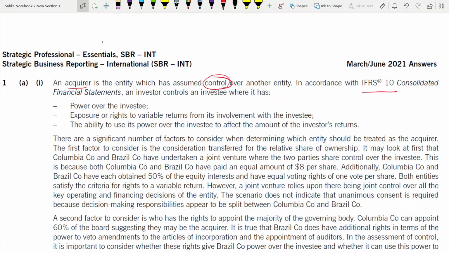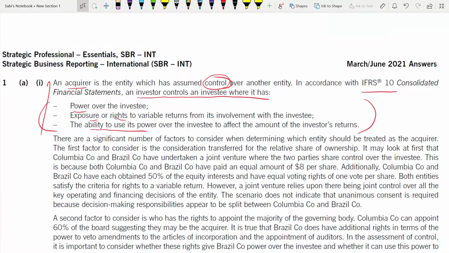Then, in accordance with IFRS 10, an investor controls an investee where it has all these three things you need to write in your answer, from the textbook only. It should have power over the investee, exposure or rights to variable returns from its involvement with the investee, and the ability to use its power over the investee. It does not matter whether the acquirer uses that power or not, but he should have the ability to use his power. So these three things you first need to mention, before immediately saying that he is the acquirer.